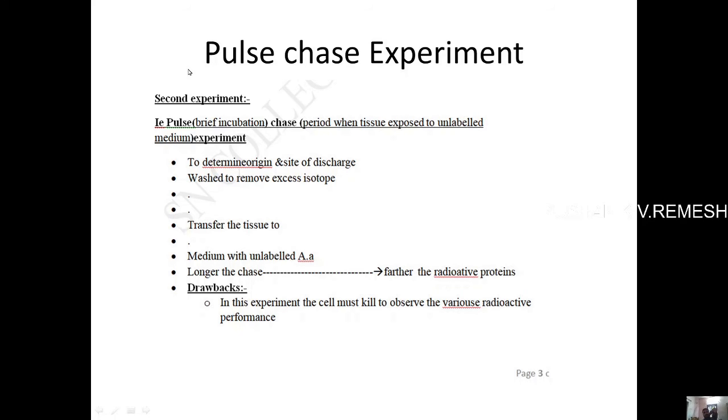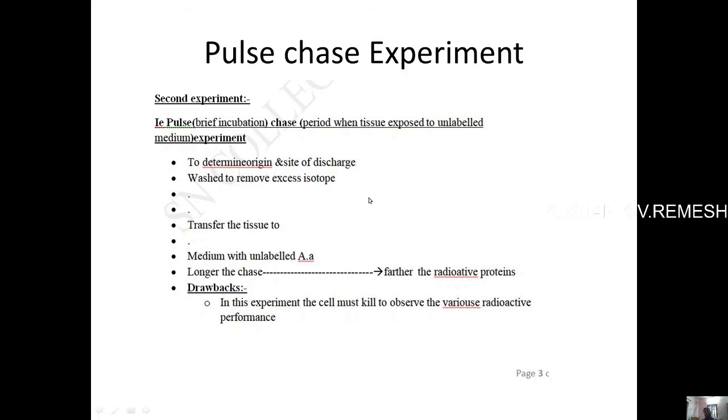Here it is the pancreatic tissue, and you have to incubate that pancreatic tissue for a brief period of time in the first solution, that is a solution having only labeled amino acids, and after a brief period of time you have to take the tissue and wash it off to remove the excess isotopes present on the surface of it, and thereafter you have to put that tissue in the second solution.